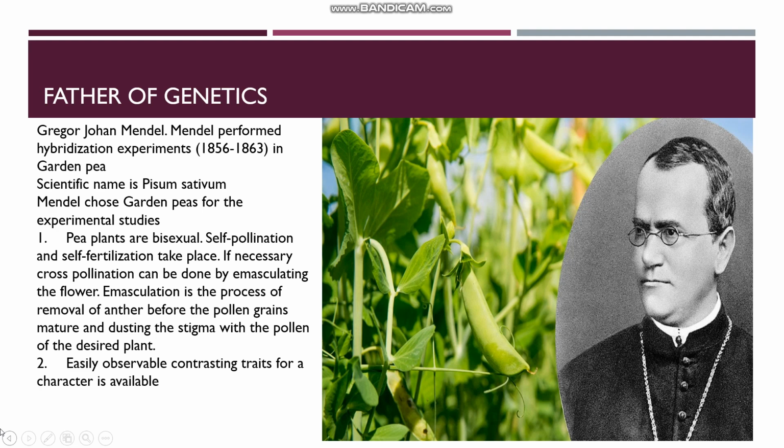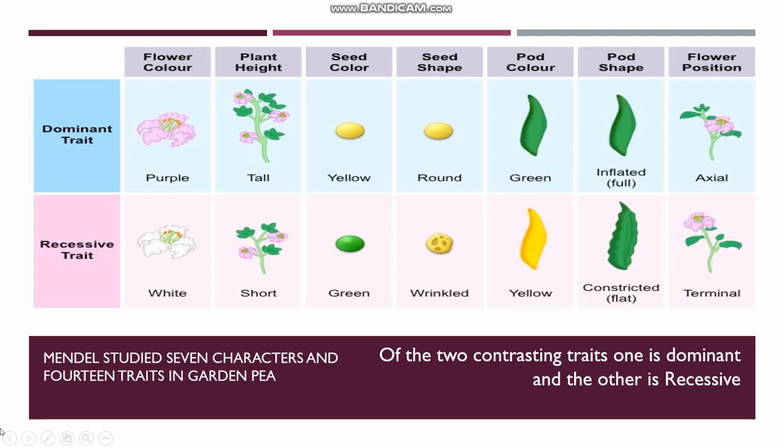Another reason why he chose garden peas for his experimental studies is that easily observable contrasting traits for a character are available. Now what do you mean by easily observable contrasting traits for a character? After learning what is a character and what are the contrasting traits, you will understand this.